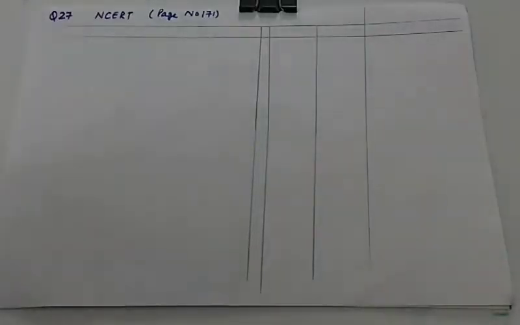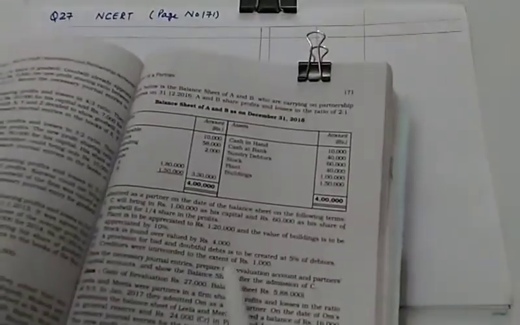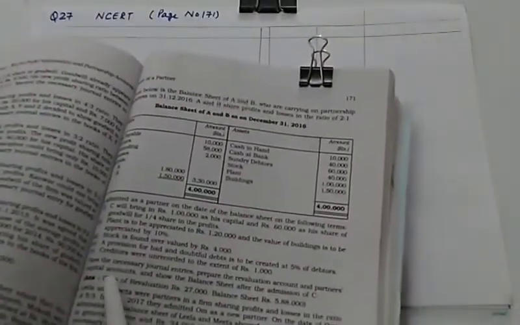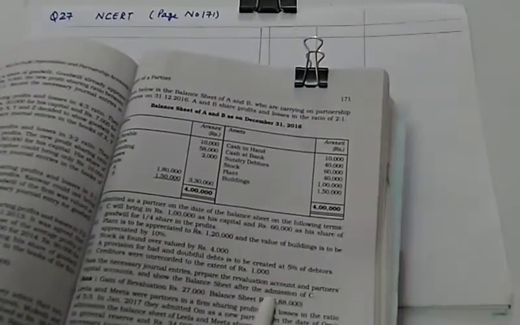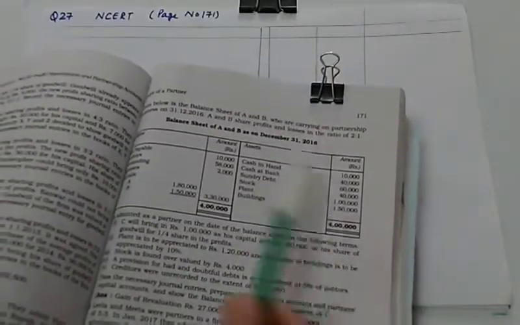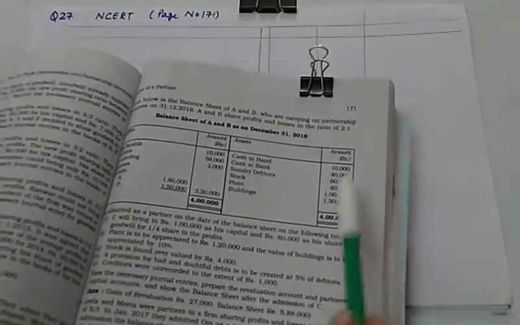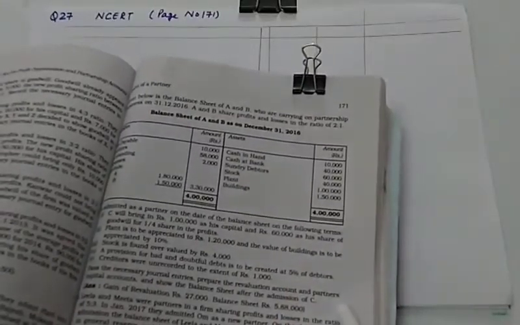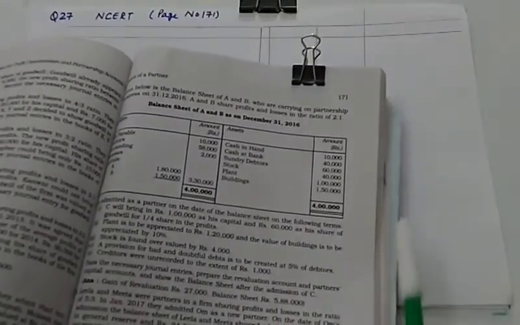Today we'll be doing question number 27 of NCERT's book, page number 171. And in this numerical we'll be passing journal entries, revaluation account and partners capital account along with the balance sheet. Normally in such type of long questions, these come as 8 markers in board exams.